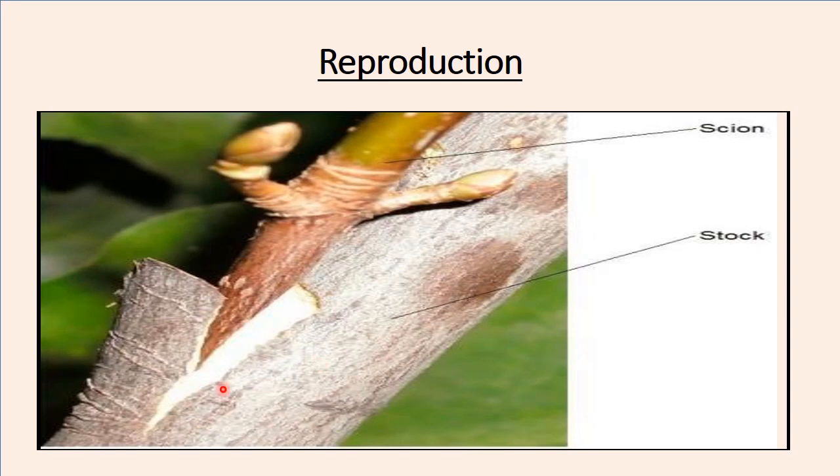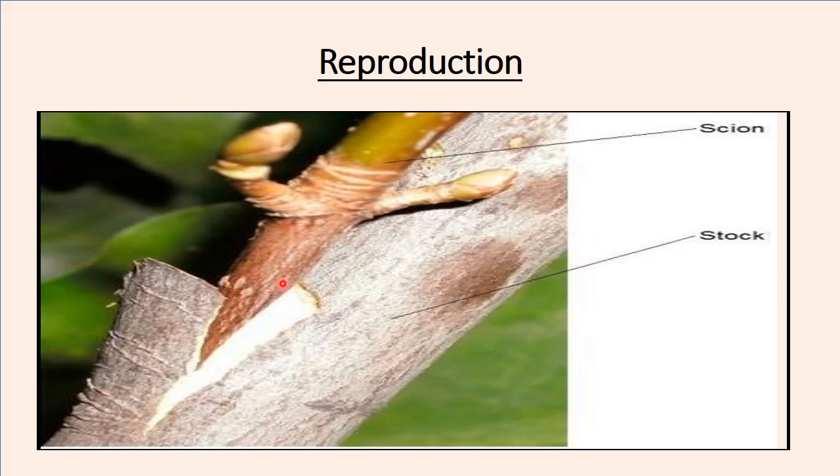Of course we can't see them, but there are roots already developed, just there in the soil. So this part is called the stock, where the upper part has been cut off.